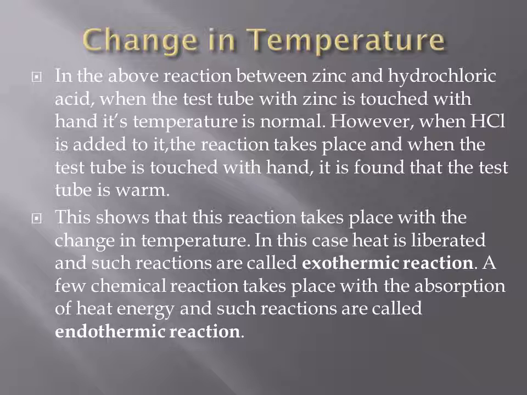However, a few chemical reactions take place with the absorption of heat energy, and such reactions are called endothermic reactions. Endo means inside, thermic means thermal, that is heat. So the reaction which takes place with the absorption of heat energy is an endothermic reaction.